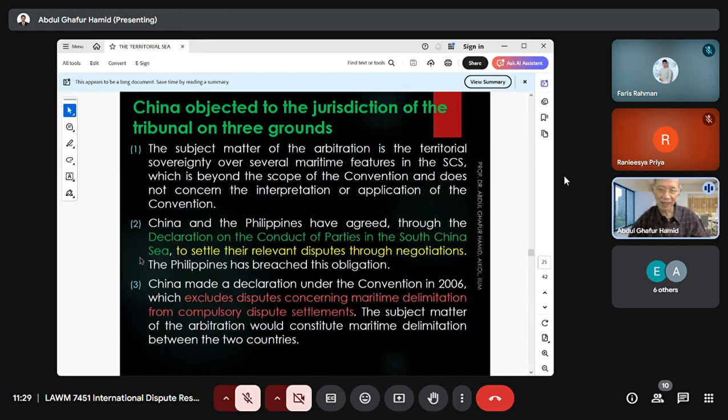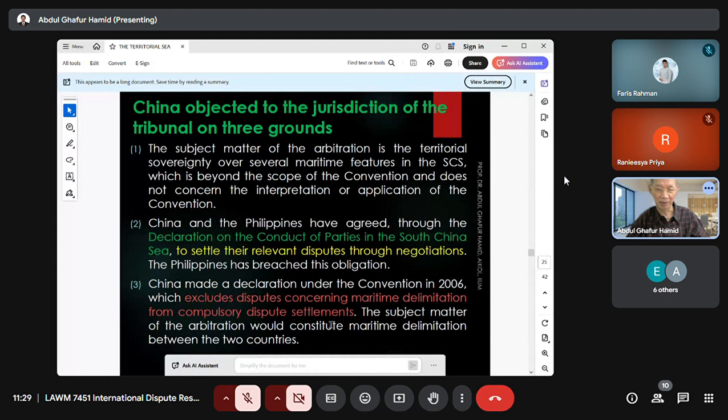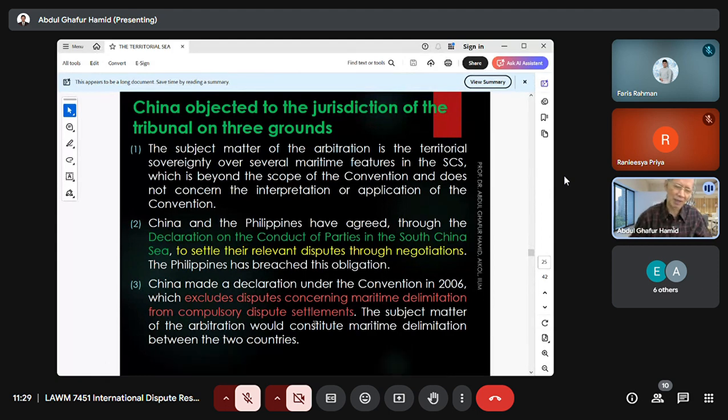In the Chinese declaration, China excluded disputes concerning maritime delimitation from compulsory jurisdiction settlement. Because this chapter 15 is compulsory jurisdiction, Article 287, States have to choose either ICJ or ITLOS or arbitration under Annex 7 or Annex 8. You have to choose one. And whenever there's a dispute, it will be decided according to what is chosen by the parties.